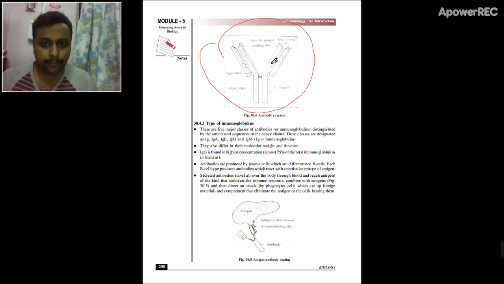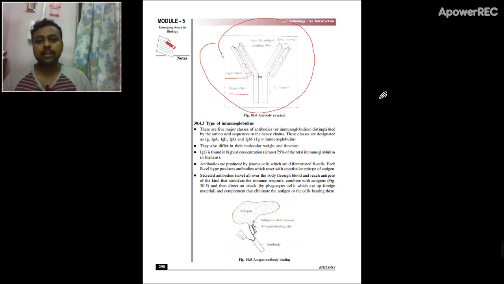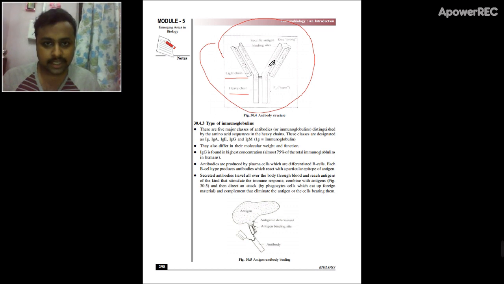For example, this is the light chain, and this is the heavy chain. So this structure is enough. If you draw this structure in the exam, it will be sufficient. You just need to mention the light chain, heavy chain, and antigen binding site. These three things are important.